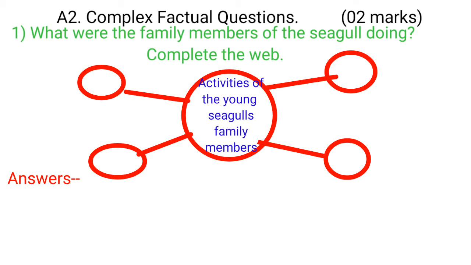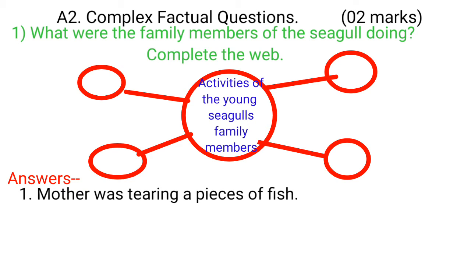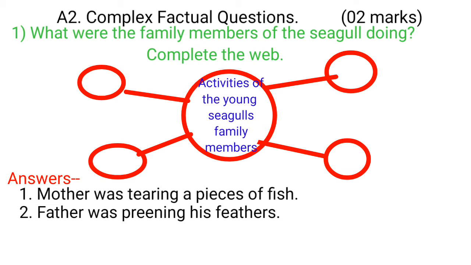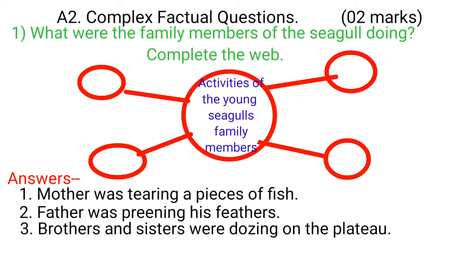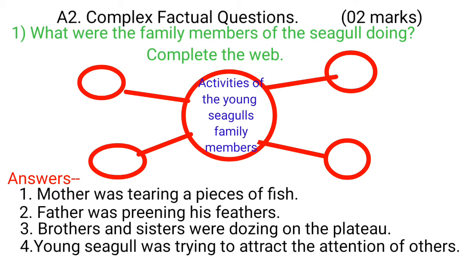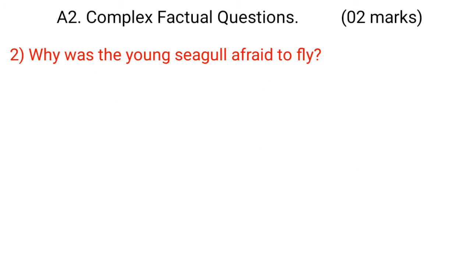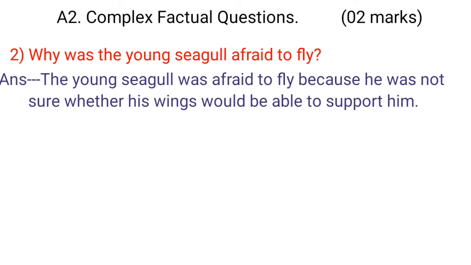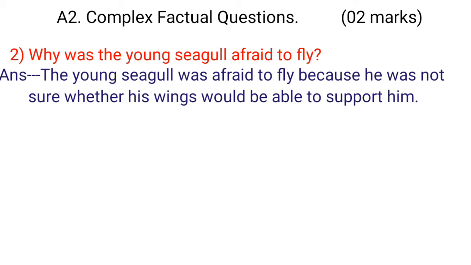Answer: 1, mother was tearing a piece of fish. 2, father was preening his feathers. 3, brothers and sisters were dozing on the plateau. 4, young seagull was trying to attract the attention of others. Question number 2, why was the young seagull afraid to fly? Answer, the young seagull was afraid to fly because he was not sure whether his wings would be able to support him.